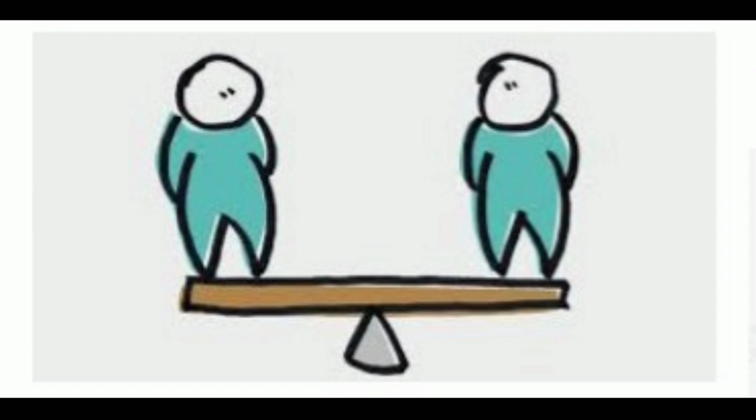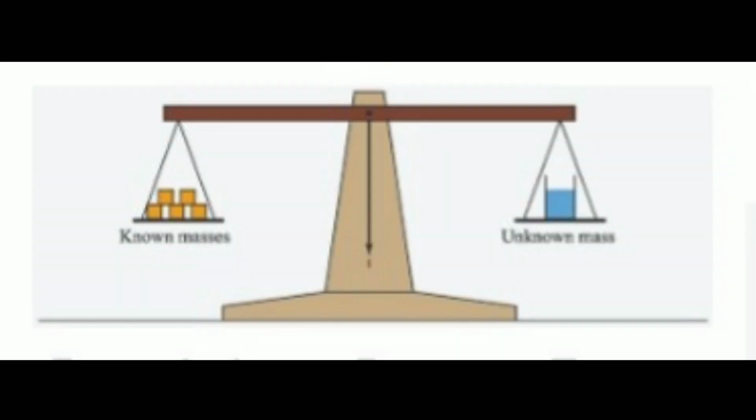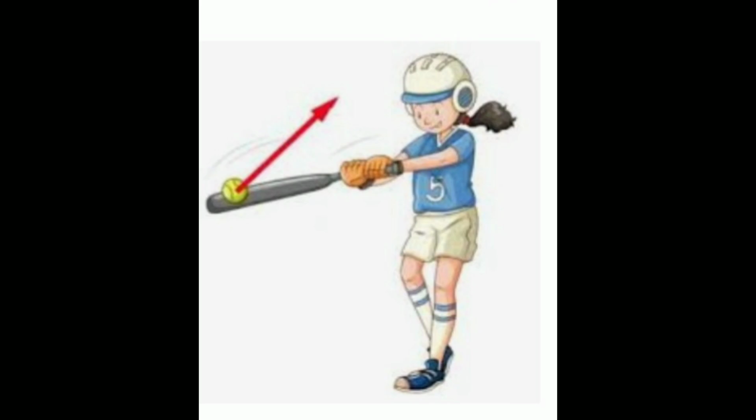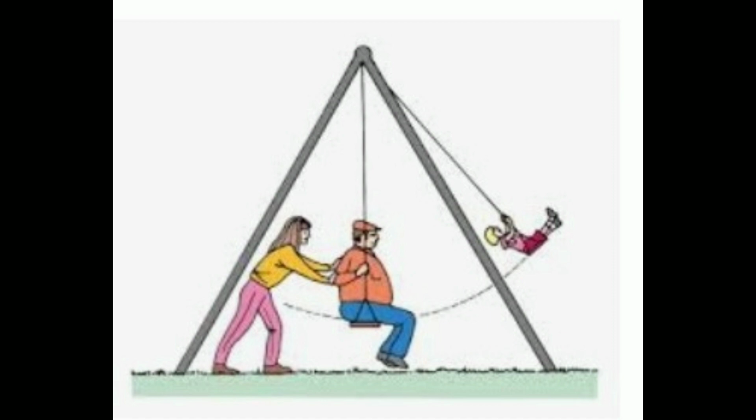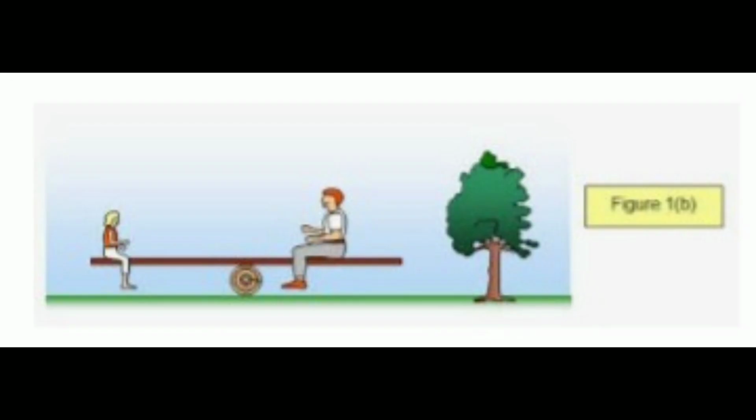If the resultant force of all the forces acting on a body is equal to 0, then the body will be in equilibrium. Such forces are called balanced forces. If the resultant force is not equal to 0, then it causes the motion of the body due to unbalanced forces. Example, drawing water from a well, force applied with a crowbar, forces on the weight balance, etc.